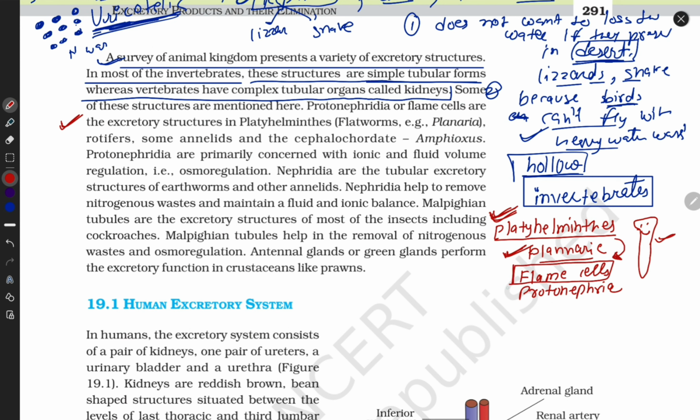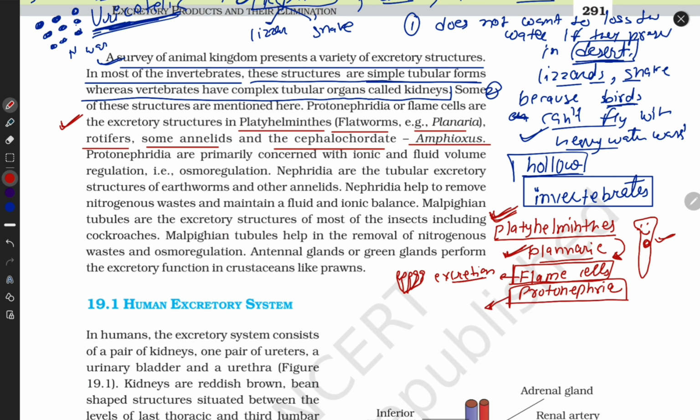Platyhelminthes contain flame cells for what? For excretion of their waste products. This is a cellular structure. That's it. Now, Platyhelminthes is finished. We can call them flatworms, example planaria. Some rotifers, some annelids, and cephalochordates like amphioxus have what? Protonephridia. Some animals have protonephridia.